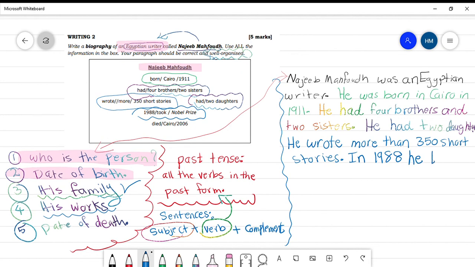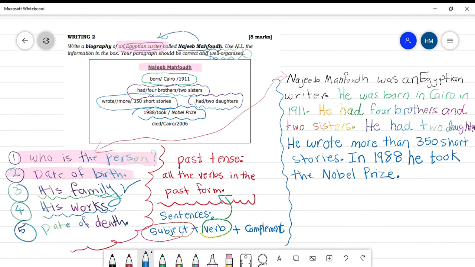What is the verb? The verb is took in the past. He took the Nobel Prize. So we write Nobel Prize in capital letter because it is what? It is an international prize.